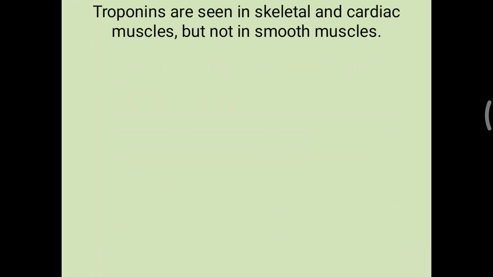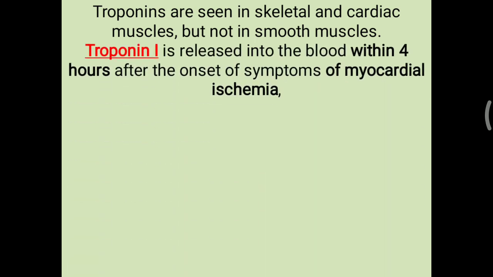Now, troponins are seen in skeletal and cardiac muscle but not in smooth muscles. So you have to remember it is found only in skeletal and cardiac muscles. Troponin I is elevated in the blood within 4 hours after the onset of symptoms of myocardial infarction or ischemia. Particularly myocardial ischemia is the first event, then infarction occurs.